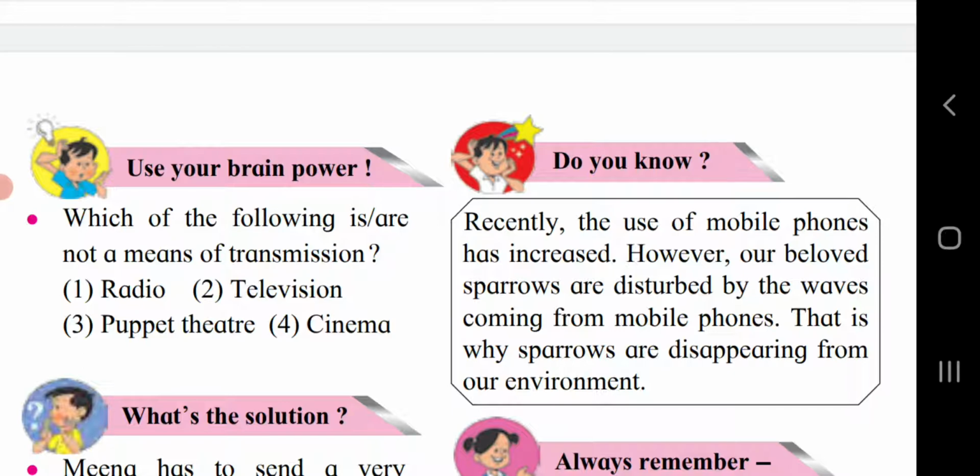Puppet theatre is not a transmission method because it is not a recorded form, it is a live show. Cinema is also recorded. Films, we can see, are a recorded form. So puppet theatre is not a means of transmission. The remaining, radio, television and cinema, are the means of transmission.